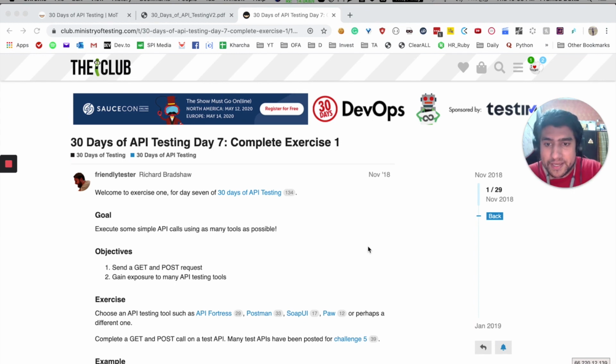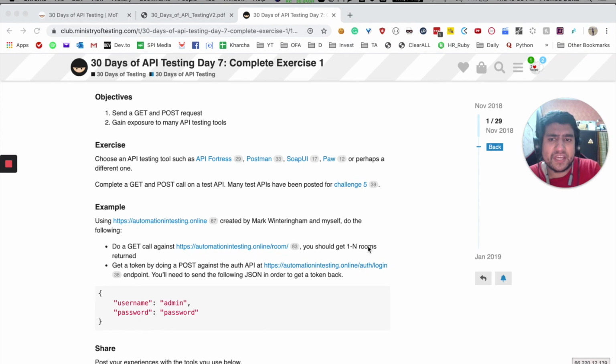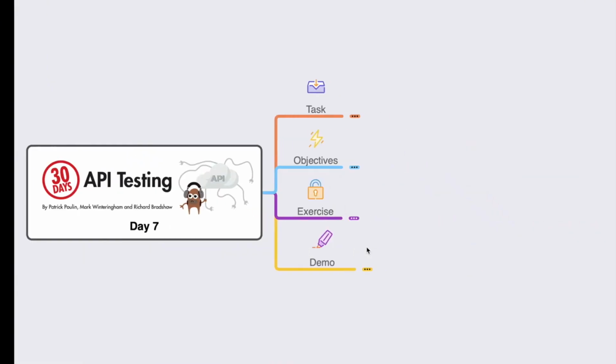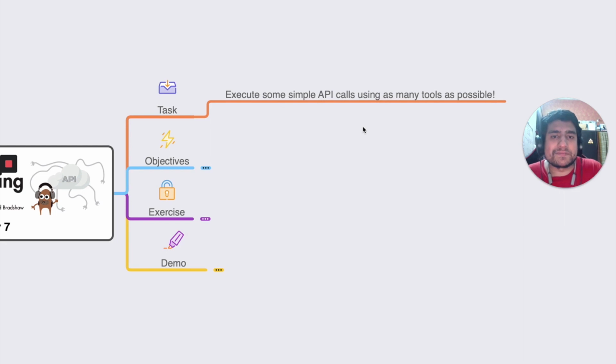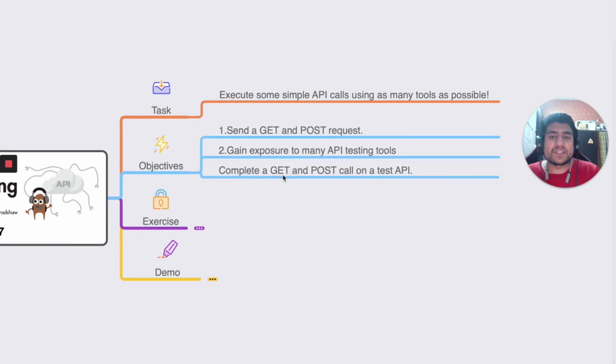So the point here is, let me come to the task, right? The task here is to execute some simple API calls using the tools. These are the things that you have to do. You need to send a GET request and a POST request. You will get exposure to API testing tools, right? And you are going to complete the requests with GET and POST, right?